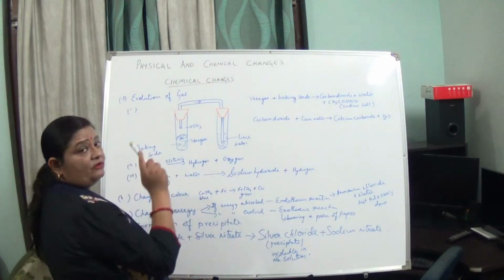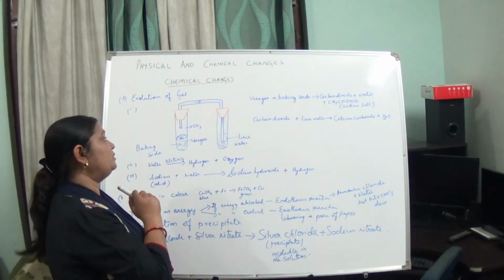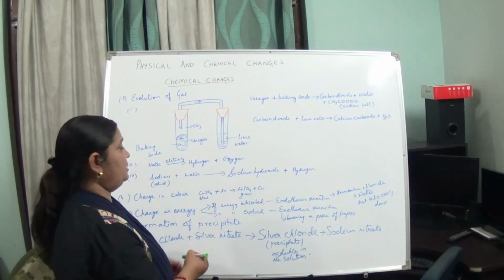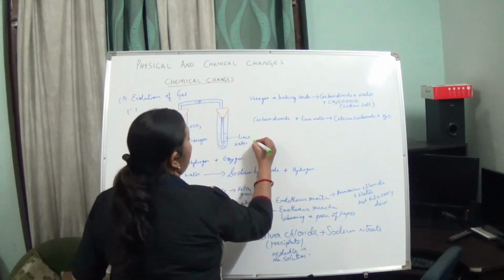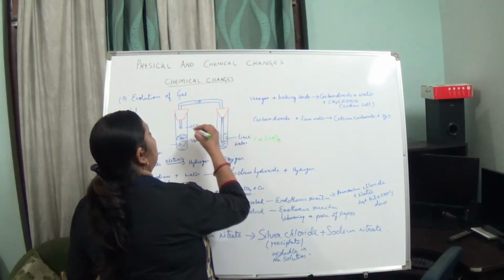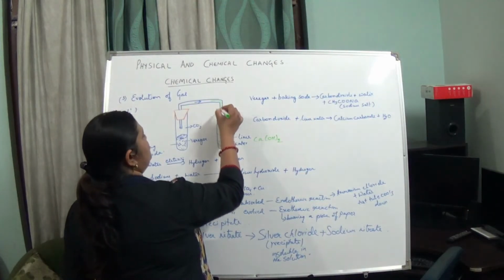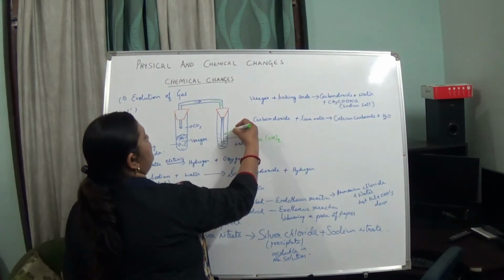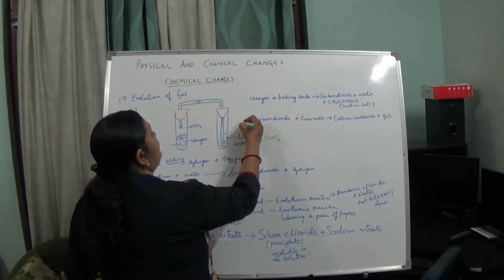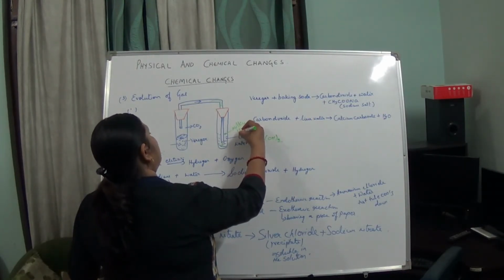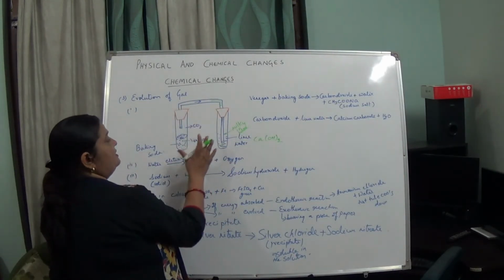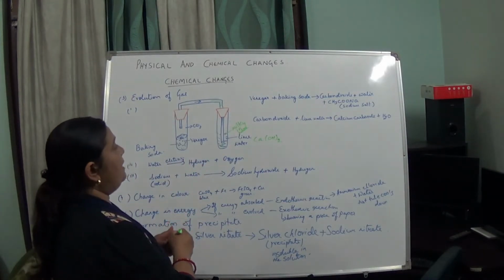So how will we test that carbon dioxide has been released? We will pass this gas to another test tube containing lime water. Lime water is what? Ca(OH)2. We will see that this lime water, when CO2 comes over here and mixes with it, turns milky in nature, or milky in color also we can say. So this indicates that some gas has evolved during the chemical reaction.